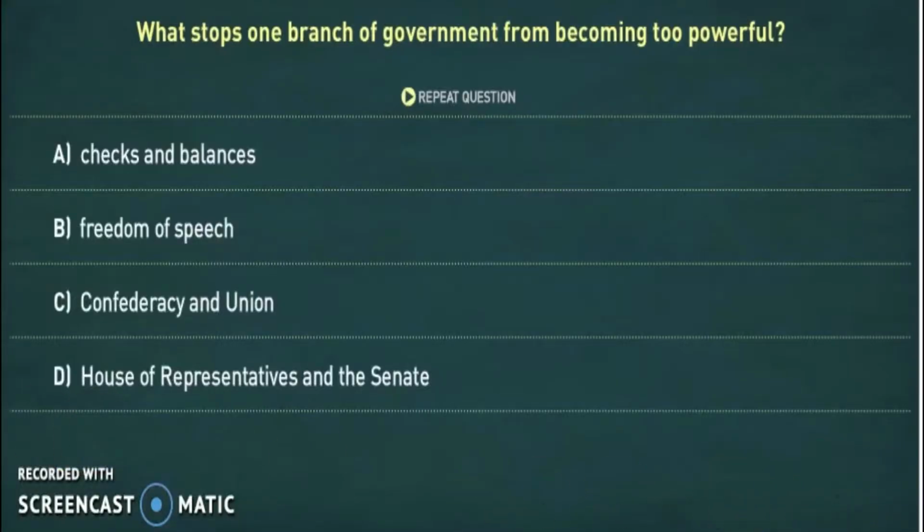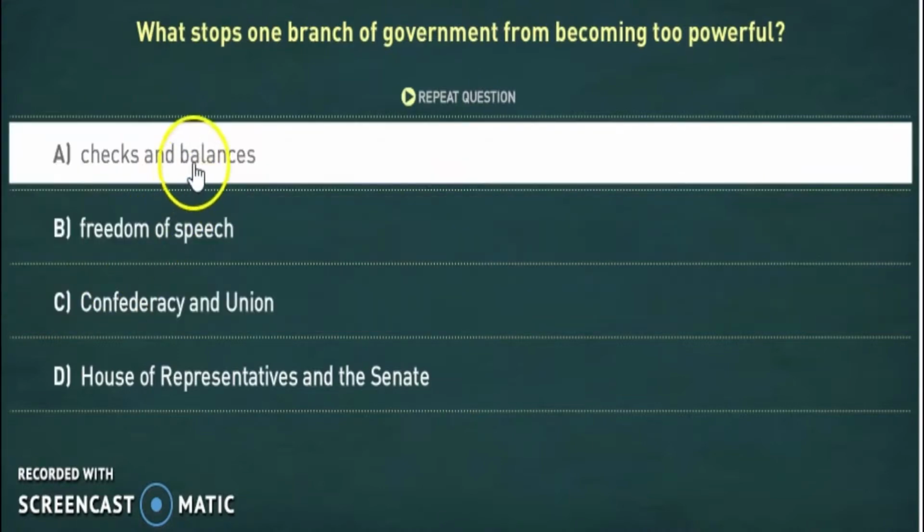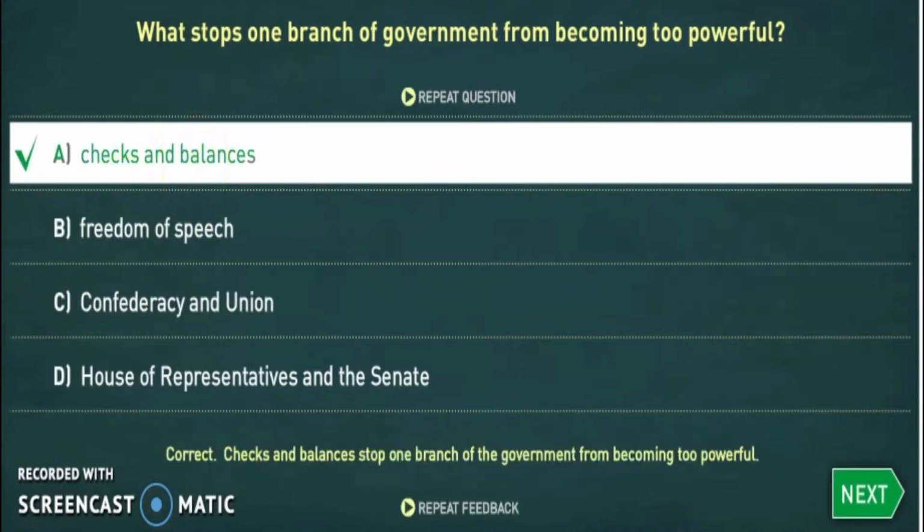What stops one branch of government from becoming too powerful? Correct. Checks and balances stop one branch of the government from becoming too powerful.